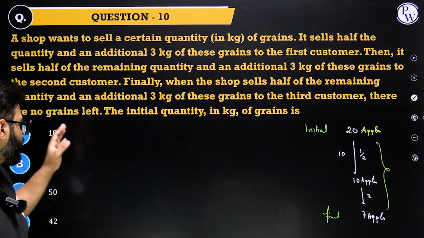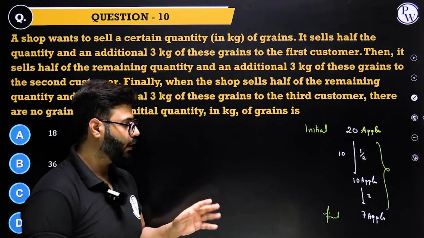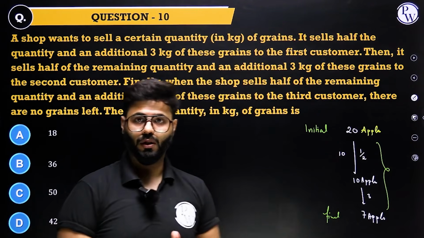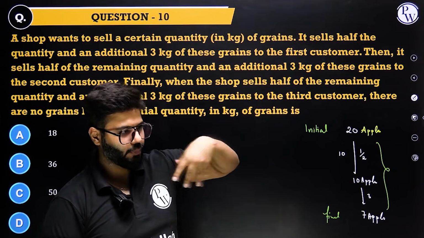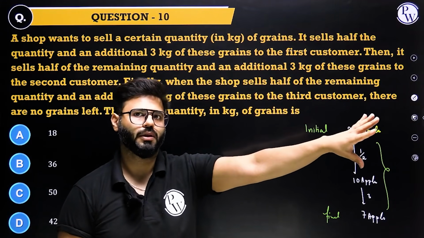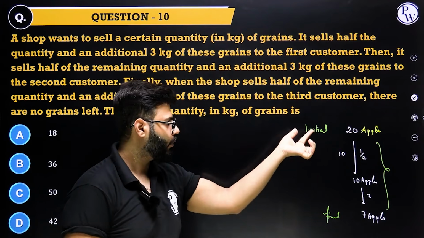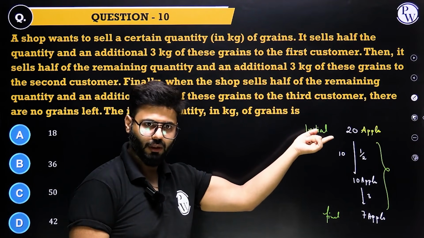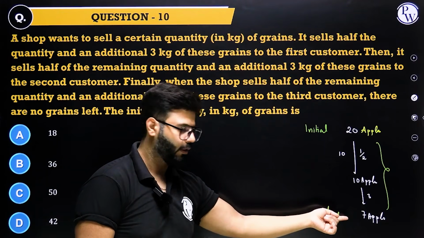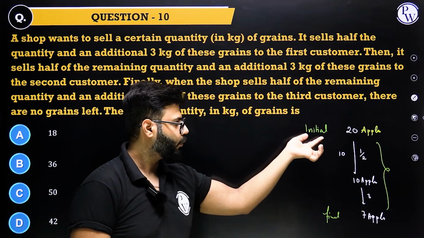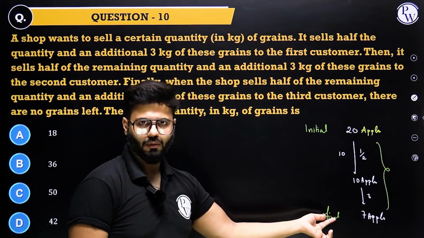Of course, you can do this question by the options as well, but you need to understand because sometimes it can be a theta as well, right? So see, what happens after you meet a guy and give him certain apples and go past him? Have a look. Suppose you enter with 20. You gave him half, 10, additional 3, you're left with 7. So you went in with 20, came out with 7.